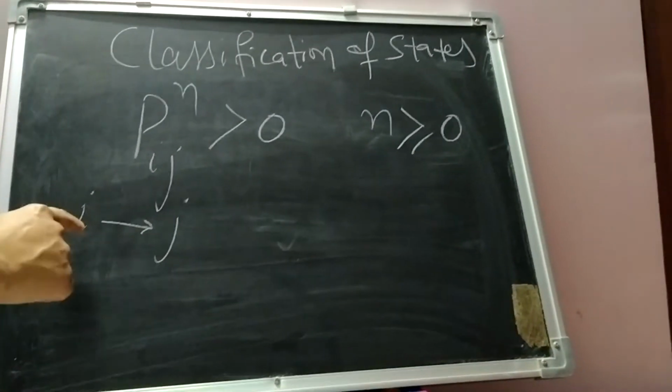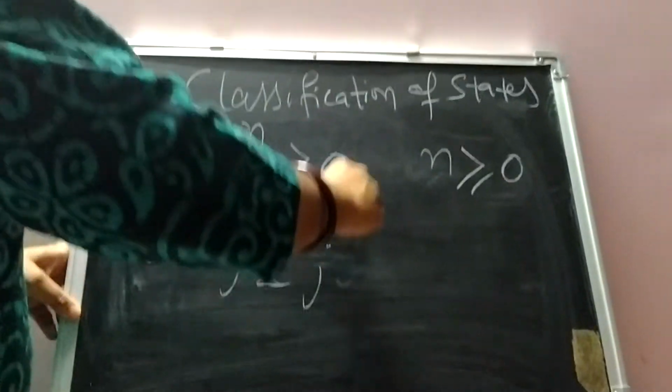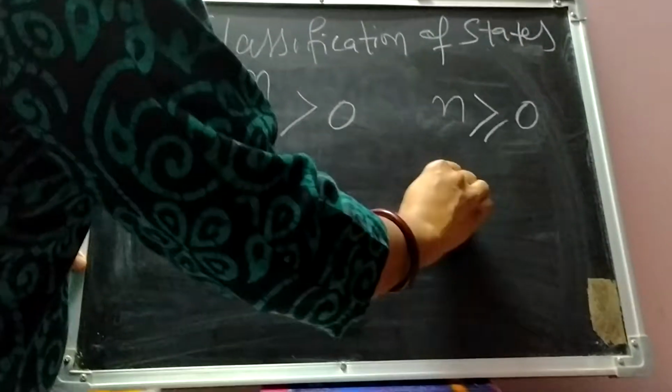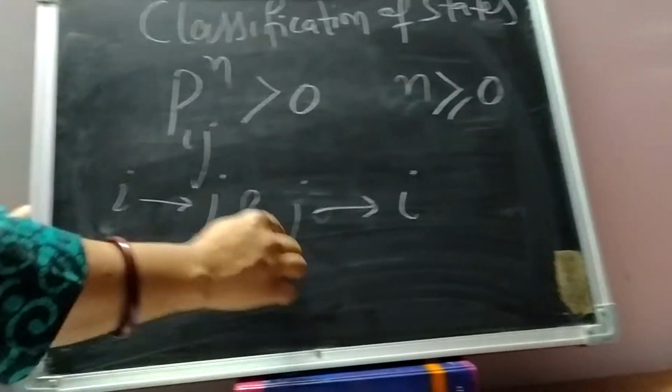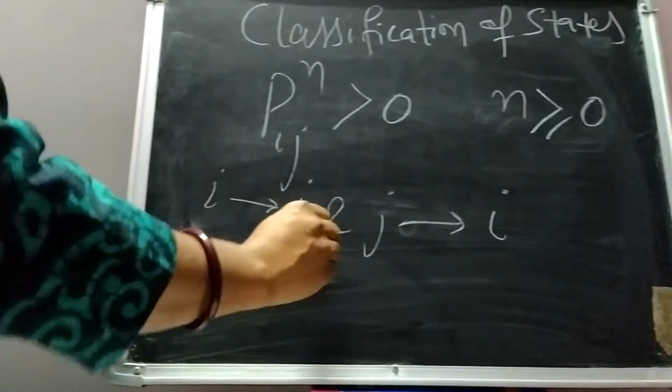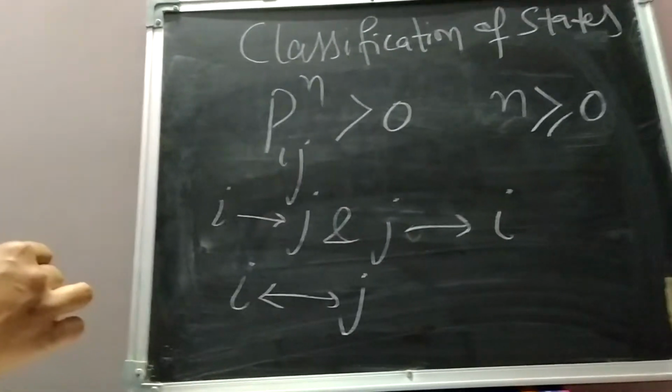Now if j is accessible from i and also i is accessible from j, then we say that i and j communicate, and we write i ↔ j.